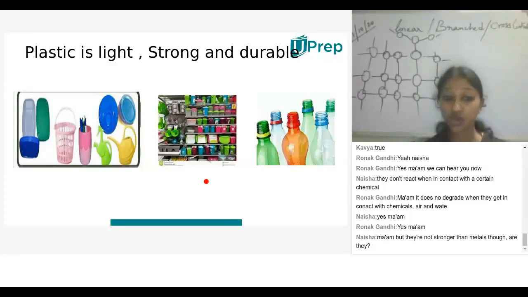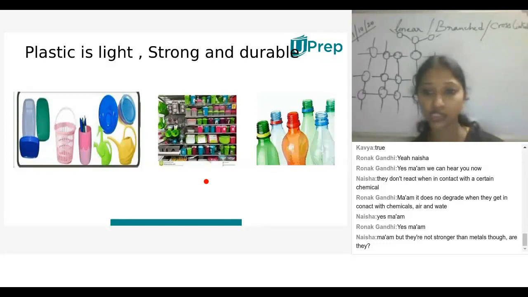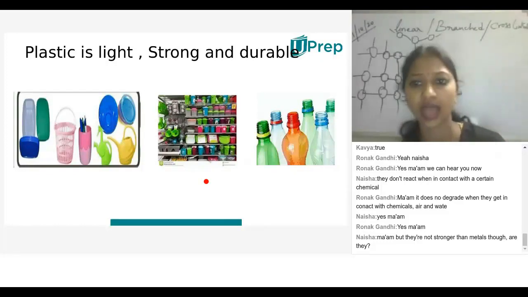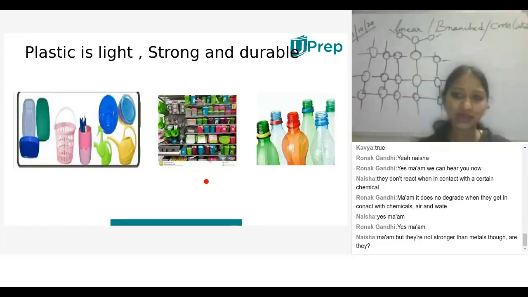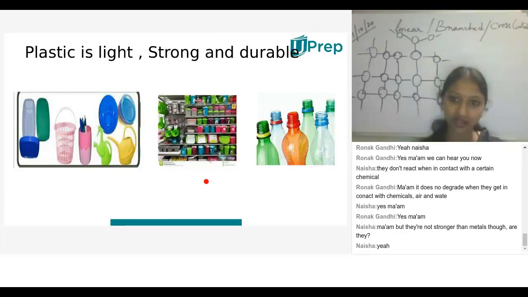But they are not stronger. If we only compare strength, they are not much stronger than metals. But when we go with their lightweight, if we store anything, for example snack boxes, we can't take a metal container all the time. Because they are lightweight, they look pretty, and we feel like eating.